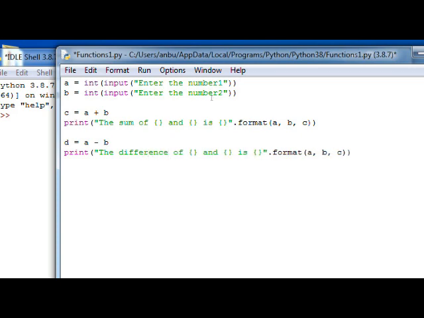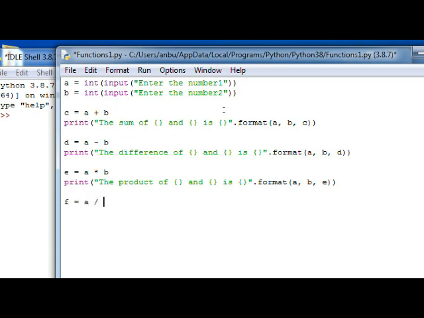Let it be the difference of placeholder 1 and 2 is 3, and here there is a small change that I need to do. And e is equal to a into b, and this is for the purpose of doing the multiplication. The product of this and that is going to be the final placeholder, and for that I need to substitute the value that is held in e.